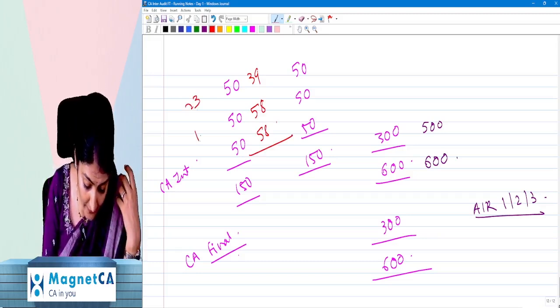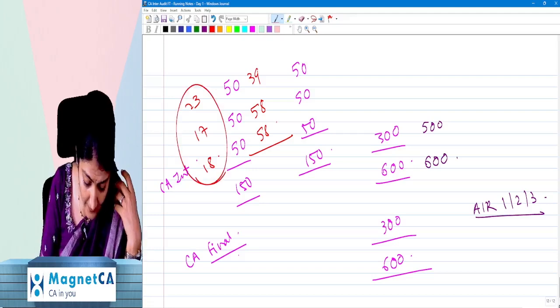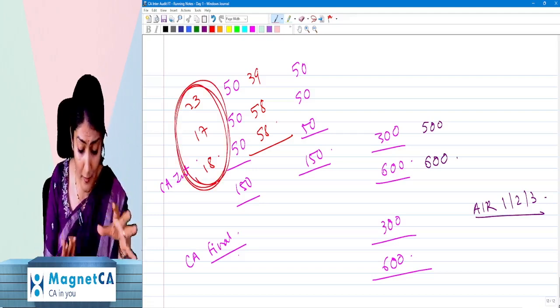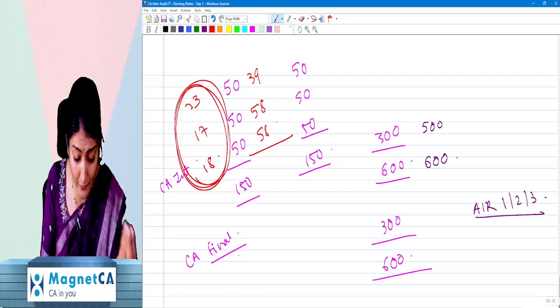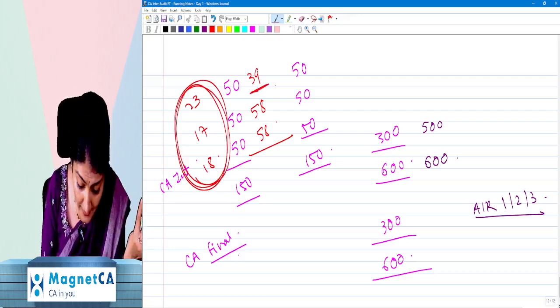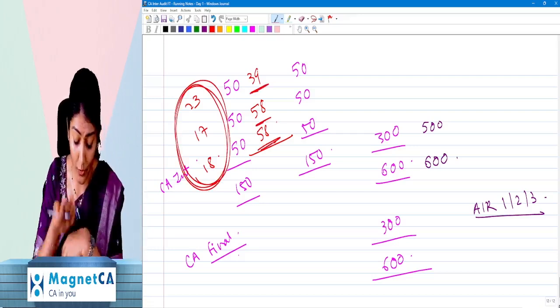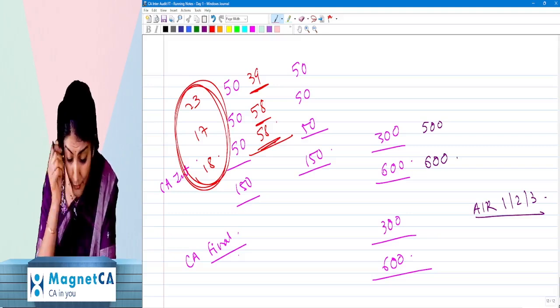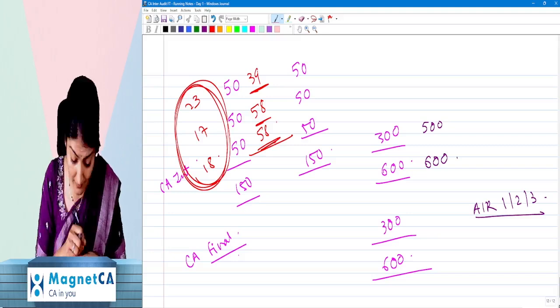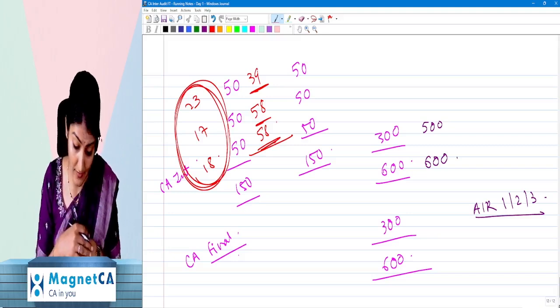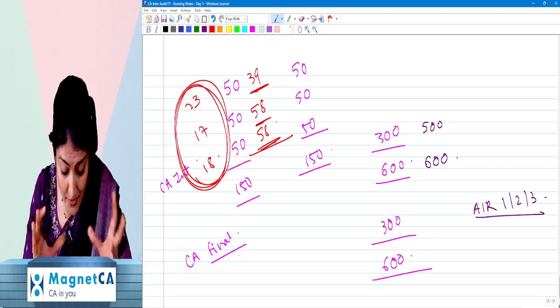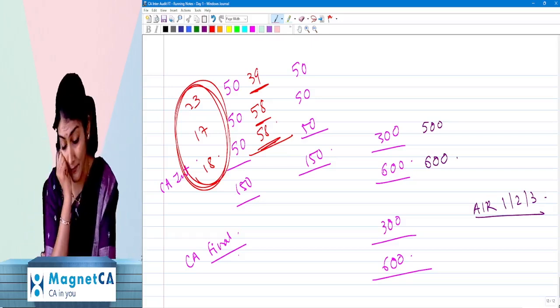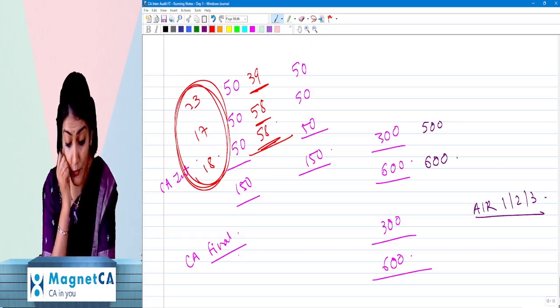If you get like 23, 17 and 18, this is like a good failure. Normal people failing, this is like you deserve to fail. But ये तो ना जीना है ना मरना है. You got 58. Now you don't know whether that 58 will ever come again. Here you got 39 just for 1 mark. Just for 1 mark. Because individually in one subject you did not get the 40 marks. This is the challenge of the CA course.